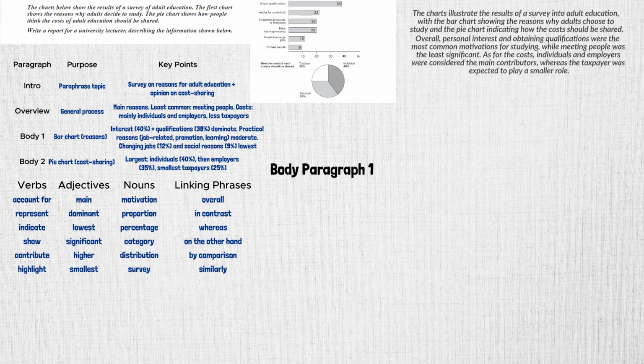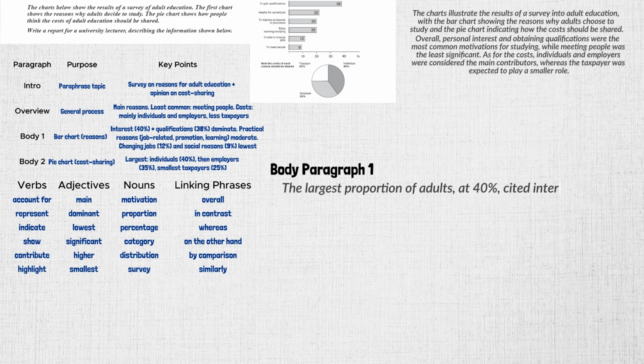Looking at the bar chart, interest in subject, 40%, is the top reason. Gaining qualifications comes second, 38%. Middle reasons: helpful for current job, 22%, promotion prospects, 20%, and enjoying study, 20%. Lowest reasons: changing jobs, 12%, and meeting people, 9%.